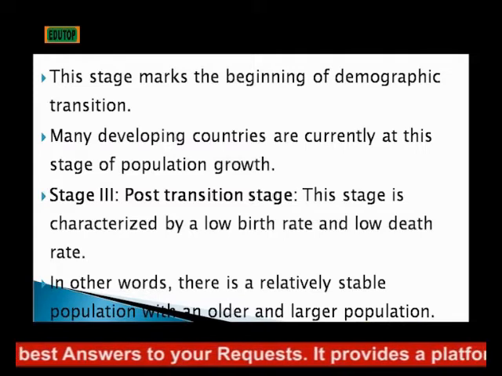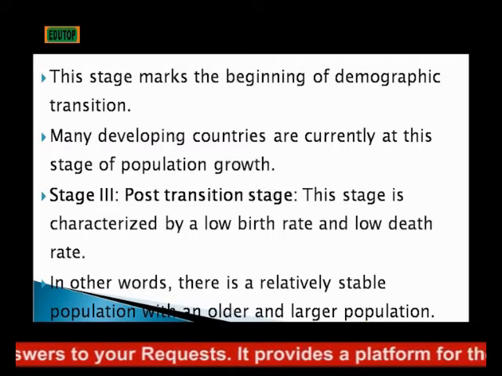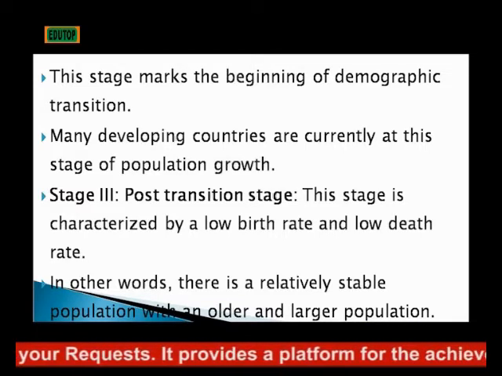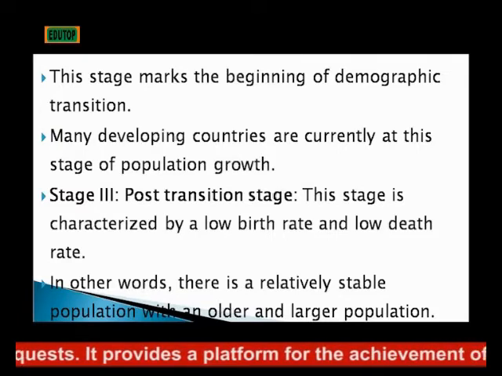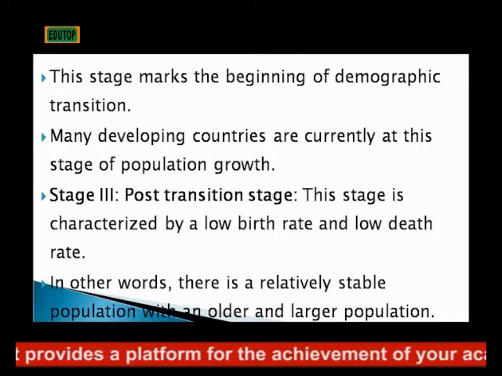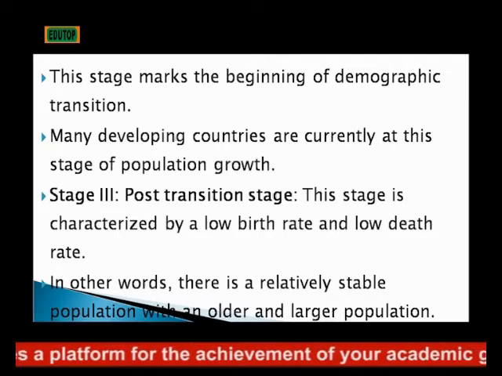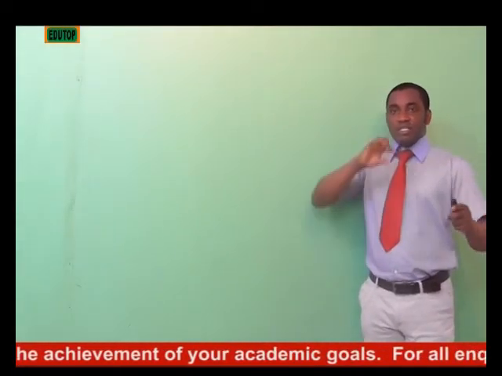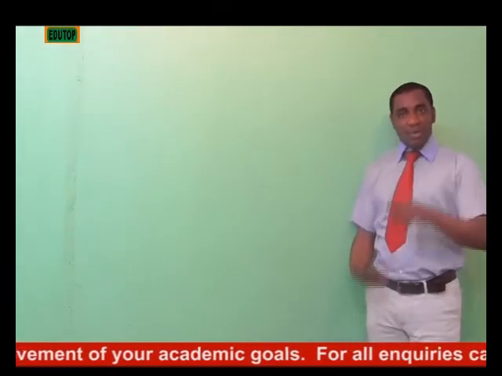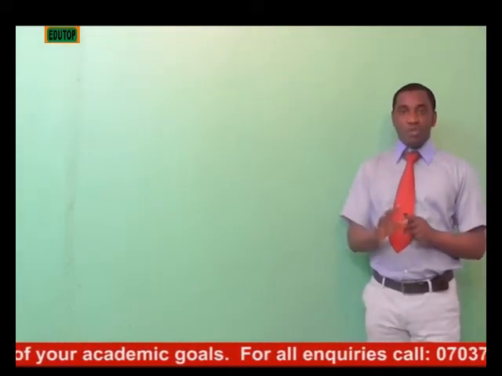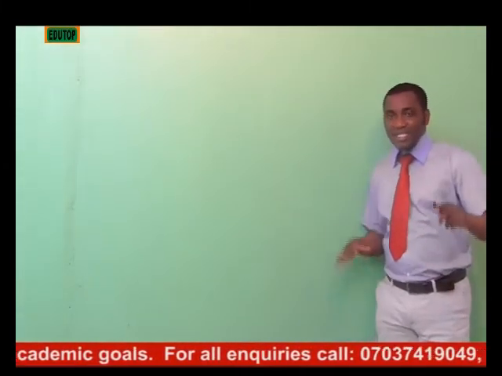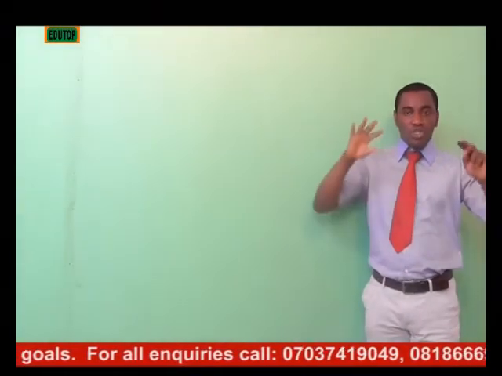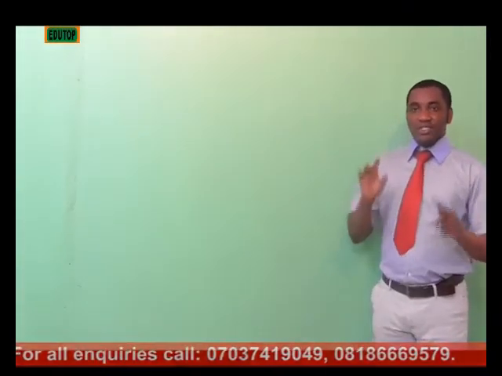Those are the three stages that are now being developed as the latest theory to check into the population problems that we discussed. And these stages are the stages that the developed countries have passed through, and most of the developed countries are now at the last stage, which we call the post-transitional stage.